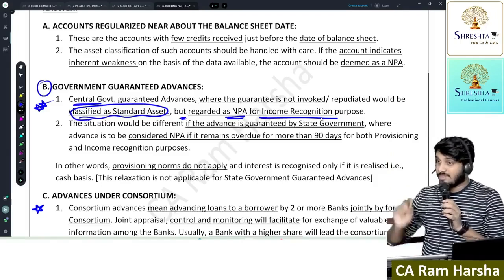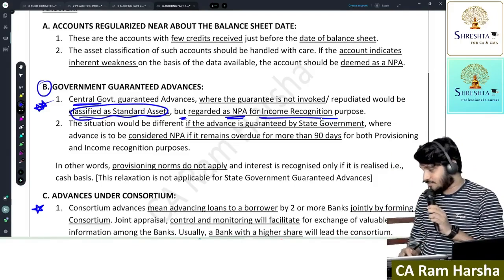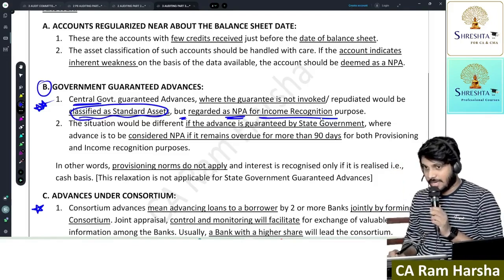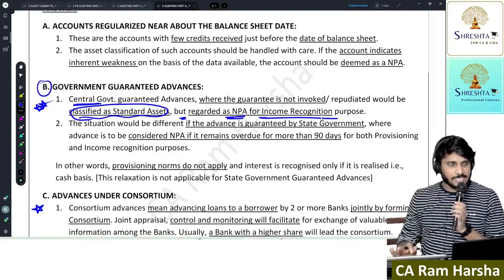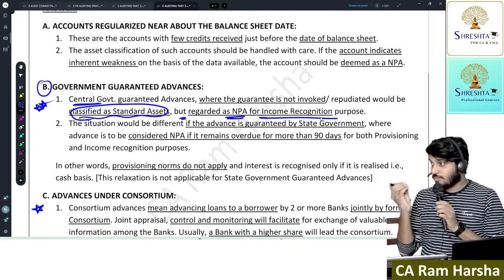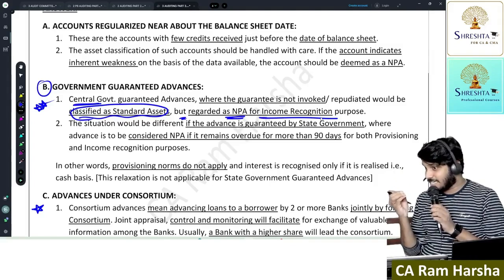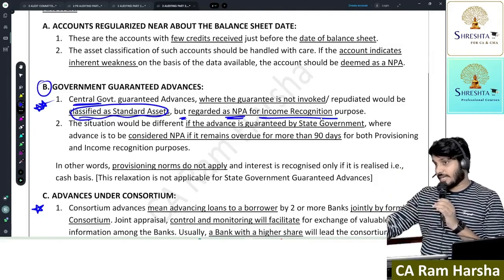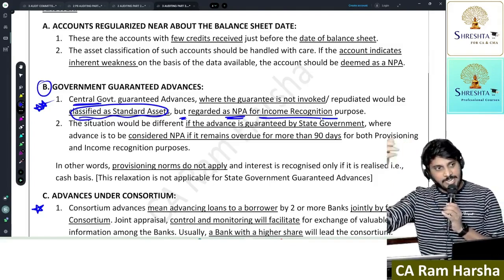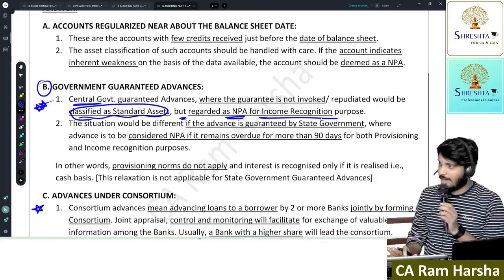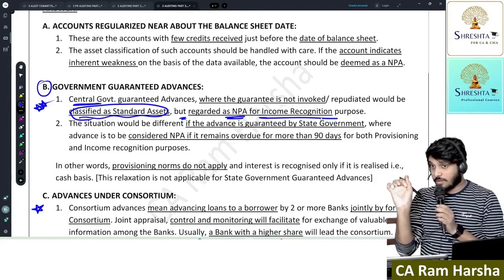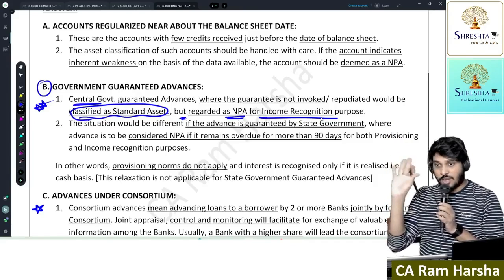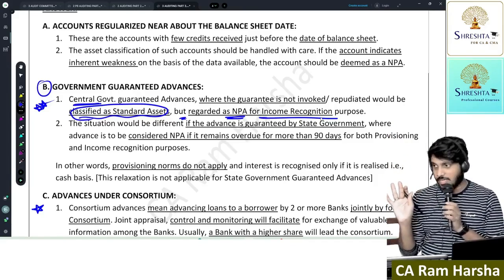Suppose if government guarantee is there, loan amount, I will not treat it as NPA. If I do not treat it as NPA, will I have to create provision for substandard category like that? No. What about interest? That I will not recognize. From interest point of view, I will treat it as NPA. Are you getting it? But loan point of view, I will not classify that as NPA. I will not create a provision. Understood or not?